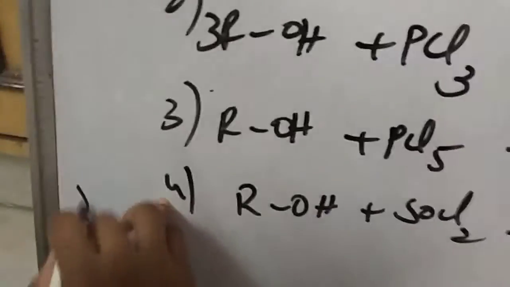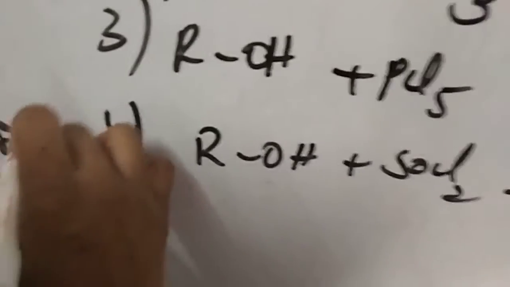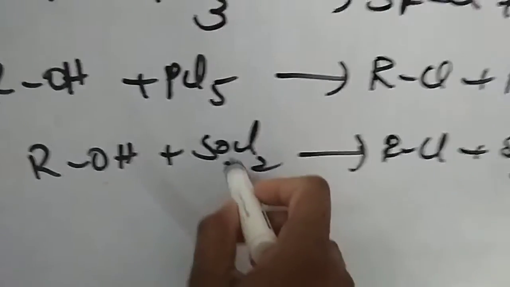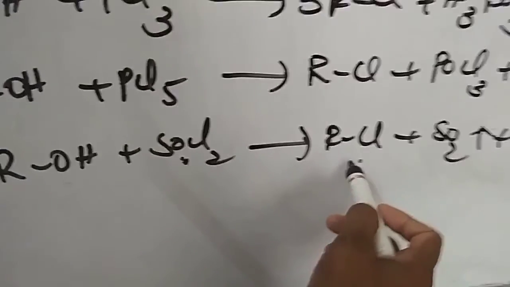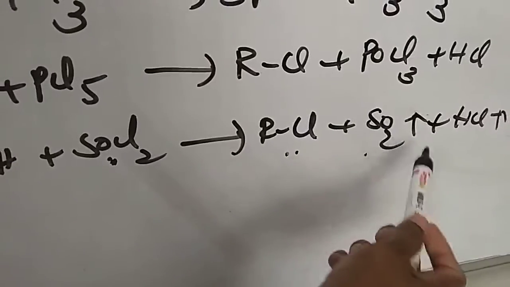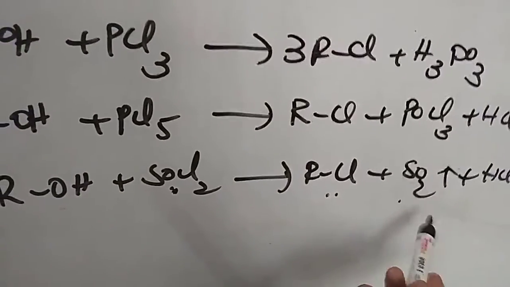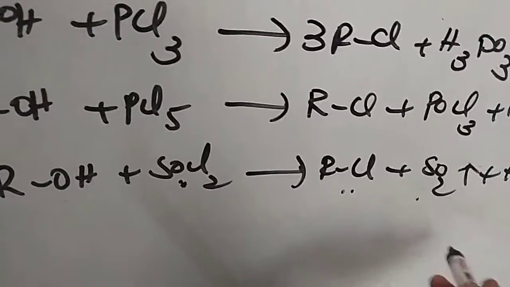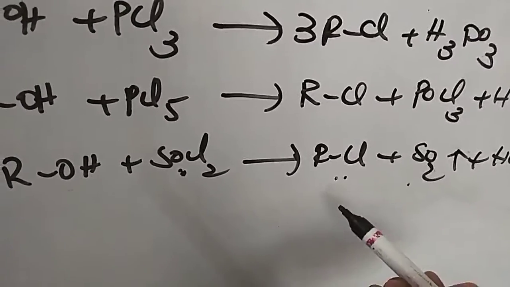This process is called Darzens' process, and it gives a good yield for the preparation of alkyl halides because sulfur dioxide and HCl are gases we can remove easily. We can separate the mixture easily, so this is the best process.